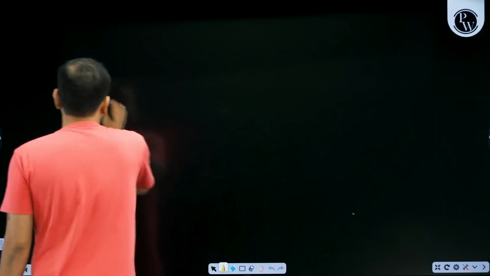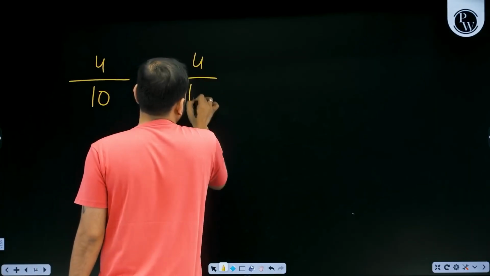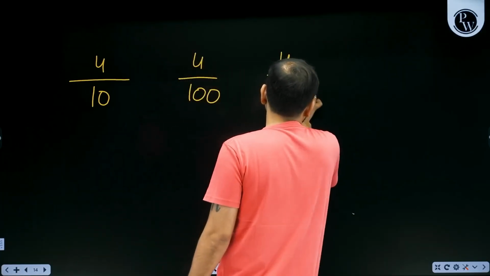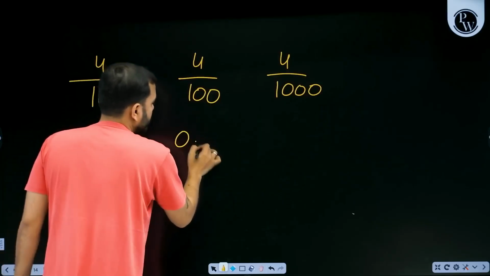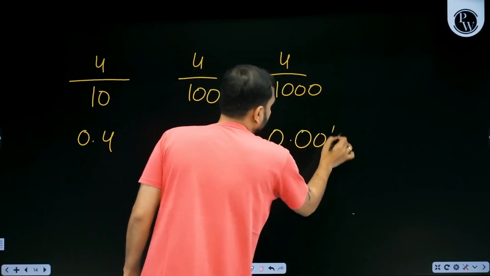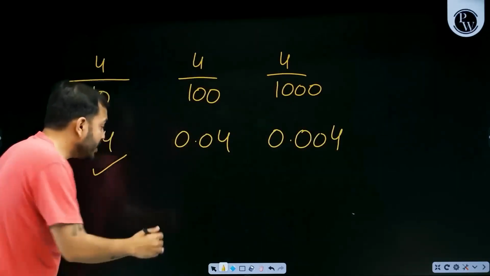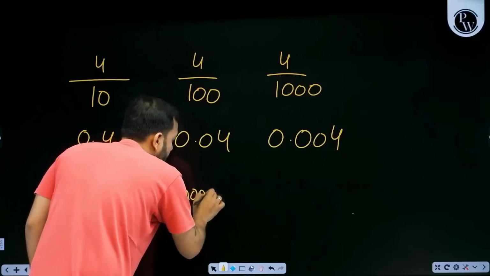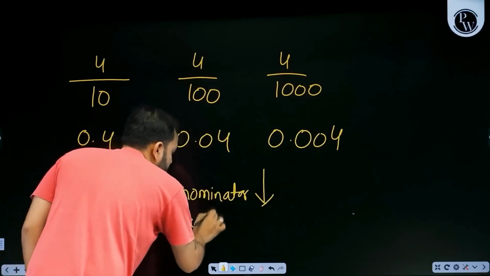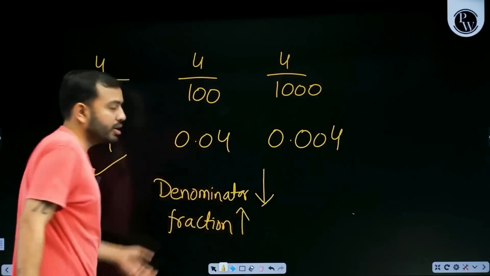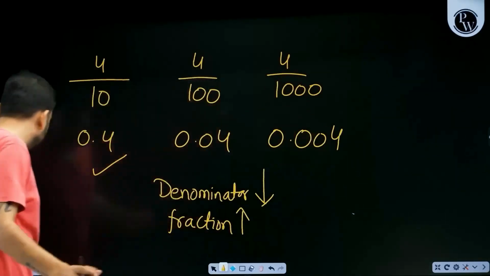Remember this much. Suppose this is a fraction. Here it is written 4 divided by 10, here 4 divided by 100, and here 4 divided by 1000. Now tell me, how much is this? 0.4. How much is this? 0.04. How much is this? 0.004. Which one is the biggest? This one, because its denominator is smallest. So the smaller the denominator, the larger the fraction. Or the other way, the larger the denominator, the smaller the fraction. This much maths you know.